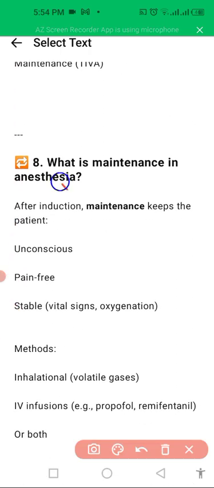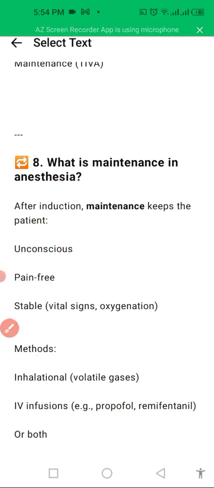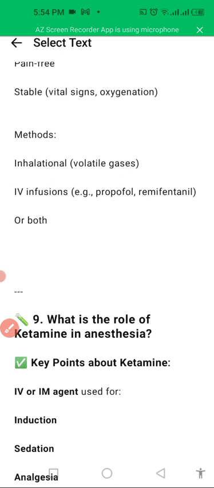What is maintenance in anesthesia? Maintenance is to keep the patient unconscious, pain-free, and vitally stable. Inhaled agents like isoflurane and sevoflurane can be given, or IV infusion with propofol and remifentanil, or both, and in this way we maintain the patient and their vitals.